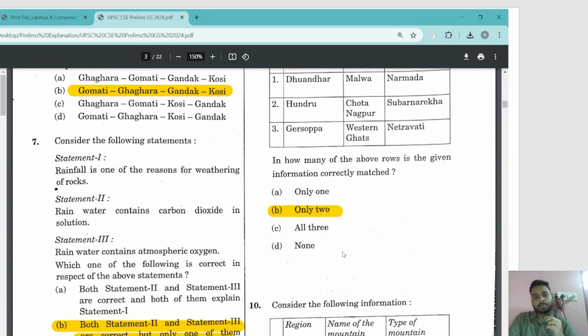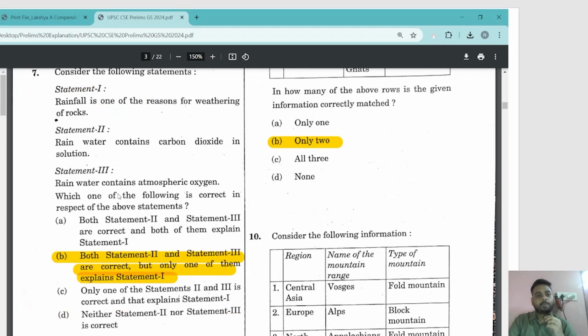Let's see some other questions. See, consider this, question number 7. Consider the following statements. Rainfall is one of the reasons for weathering of rocks. Statement 1. Statement 2 says rainwater contains carbon dioxide in solution. Statement 3 says rainwater contains atmospheric oxygen.